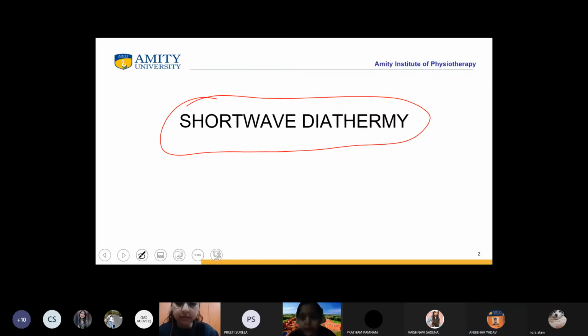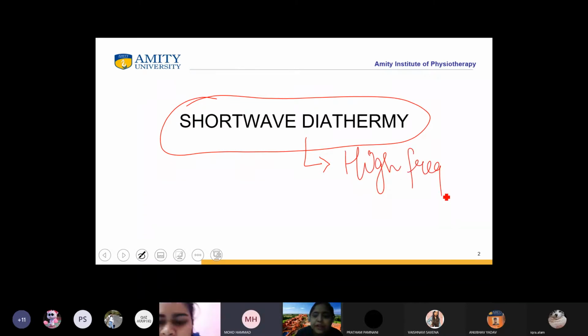So shortwave diathermy is what kind of current? Anubhav, can you tell me? Shortwave diathermy comes under which type of current? Ma'am, high frequency. Very good. High frequency current. How do you differentiate high frequency current? What is the frequency of high frequency current? Can somebody tell me? Ma'am, more than 10,000. Very good. More than 10,000 hertz.